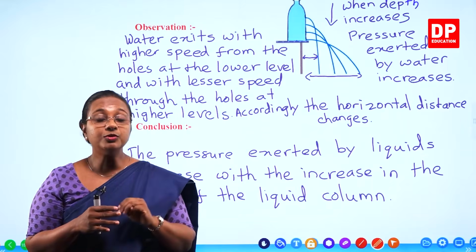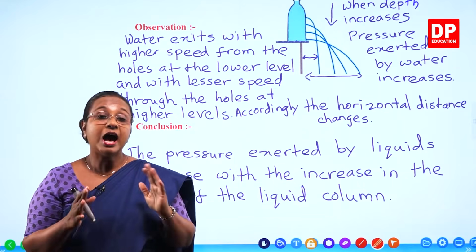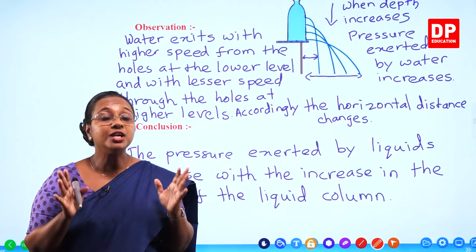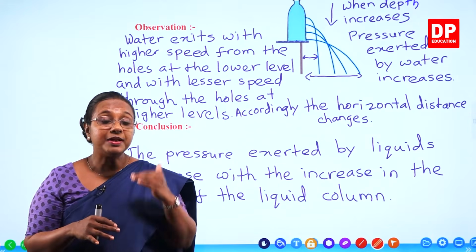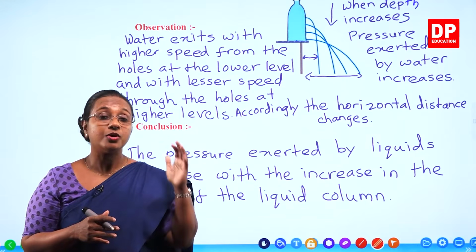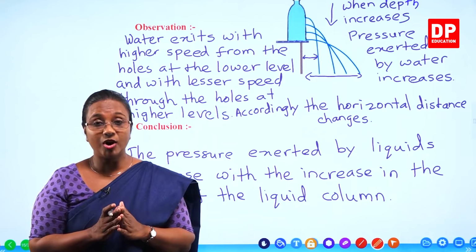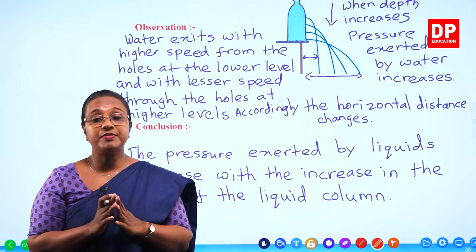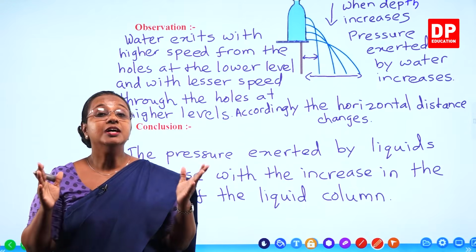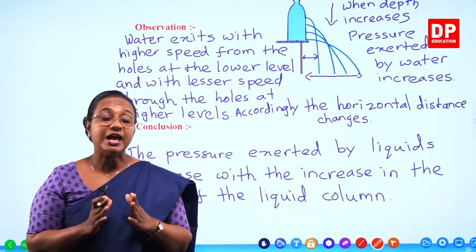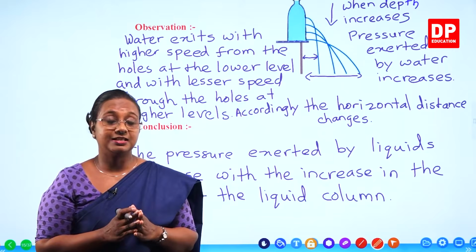So we have come to three conclusions. After this, we will look at another activity where we try to demonstrate that the pressure exerted by liquids only depends on the depth or the height of the liquid column, but not the shape of the container or the amount of liquid inside that container. So that is going to be our next activity.